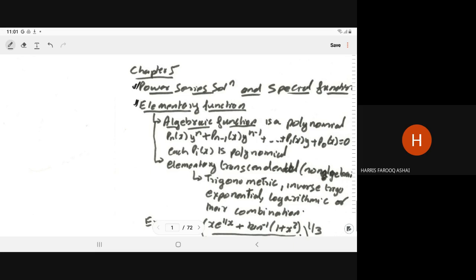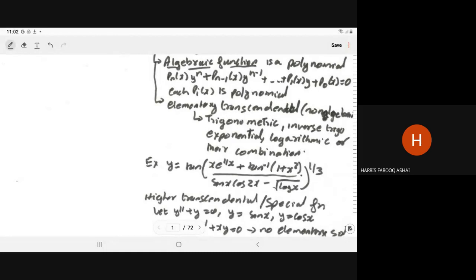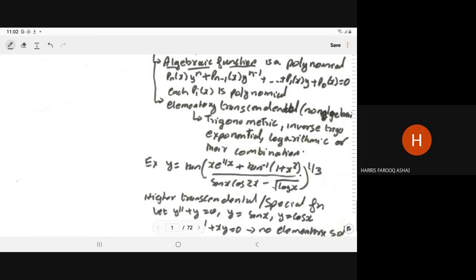In the elementary functions, we also have some advanced elementary transcendental functions. These include trigonometric functions like sin x, cos x, tan x, cot x, inverse trigonometric functions like sin inverse x, cos inverse x, exponential e to power x, logarithmic log x, or their combination. Combination means a function like y is equal to tan of x e to power 1 by x plus tan inverse of 1 plus x square upon sin x cos 2x minus root of log x power 1 by 3. This type of combination is also known as an elementary function.